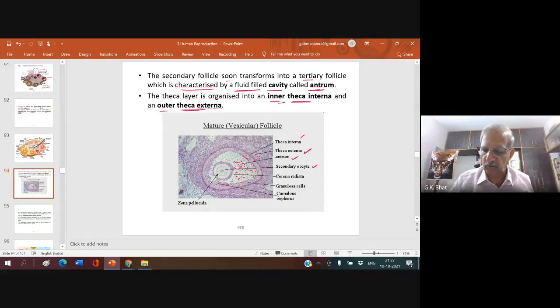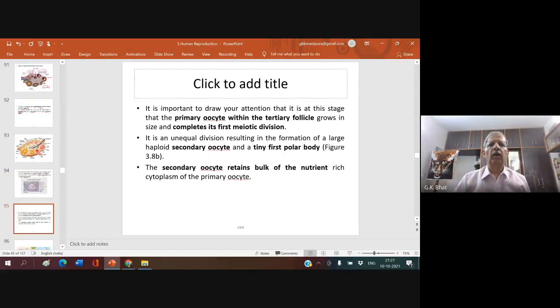This is the tertiary follicle. It is important to know that at this stage, the primary oocyte within the tertiary follicle grows in size and completes its first meiotic division.